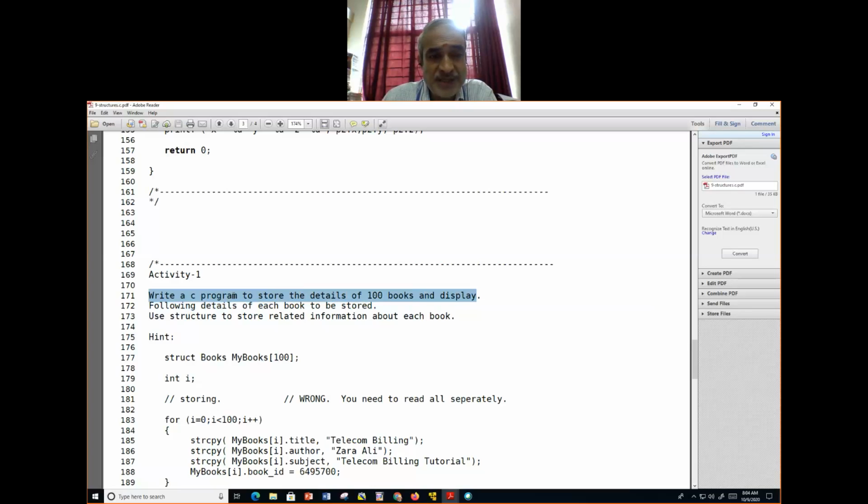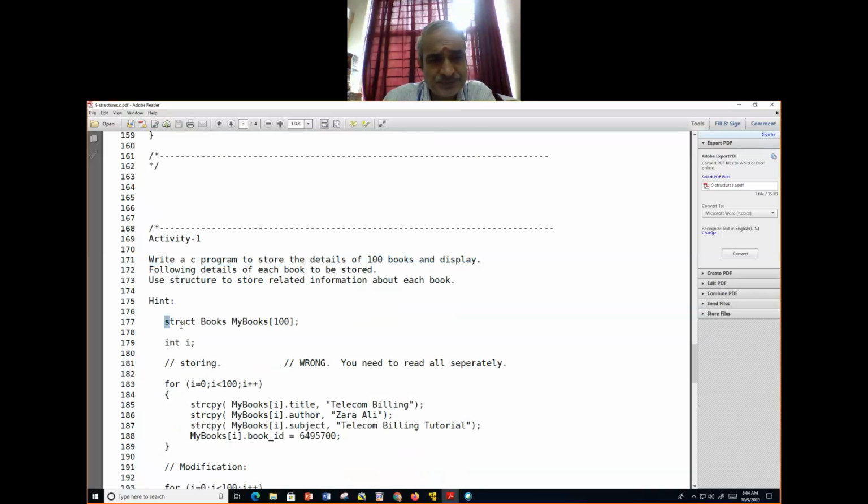Following details of each book are to be stored. Following, in the sense, maybe a title, author, subject, ID, etc. Use a structure to store related information about each book. And I have given a hint. Can we think of this?